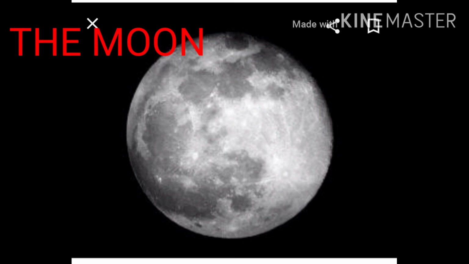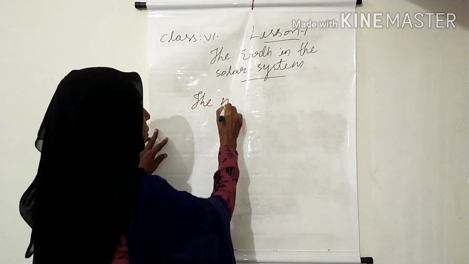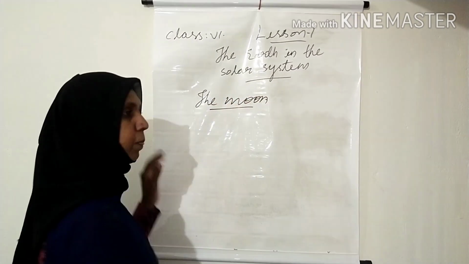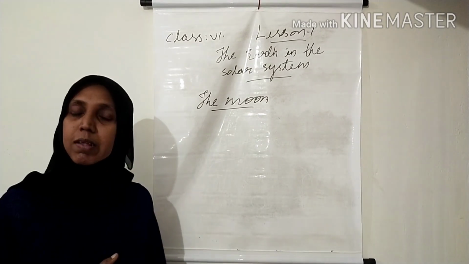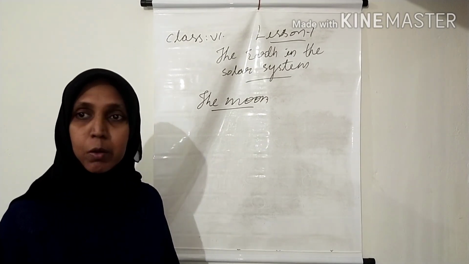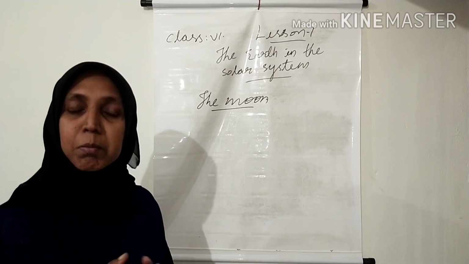In our previous class, we studied a few celestial bodies such as the sun, stars and planets. So today we can study a little more information about the moon. The moon. Children, you all know that the moon is a celestial body which is very close to our earth. Can you tell me the distance between the moon and the earth?